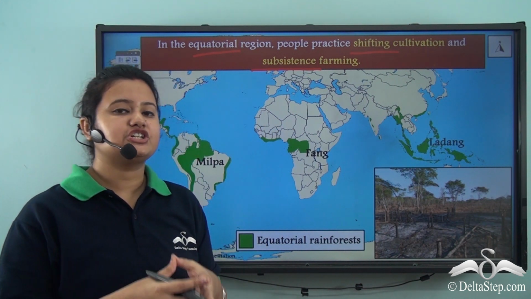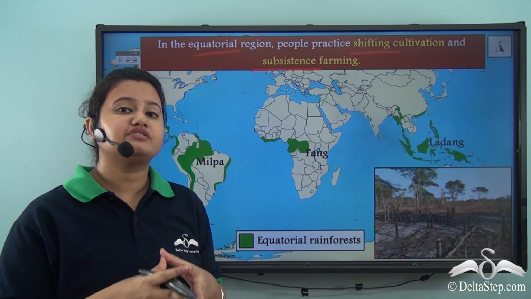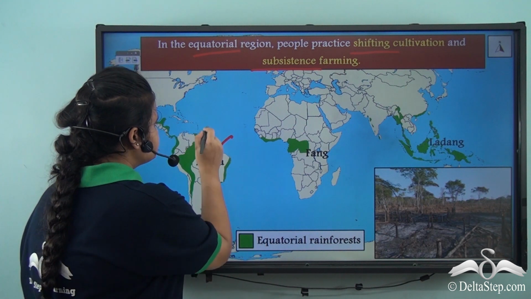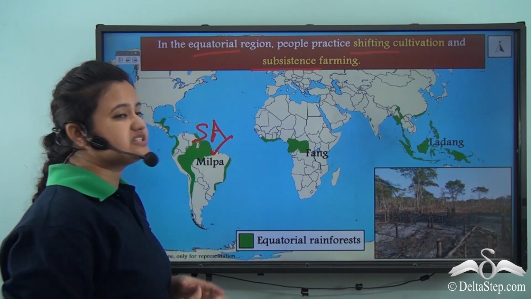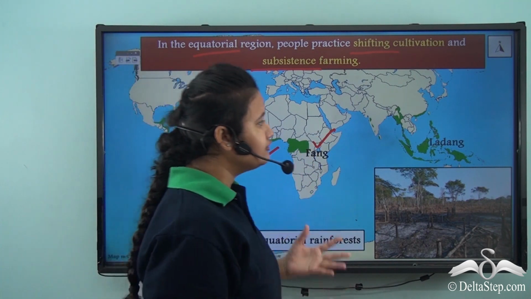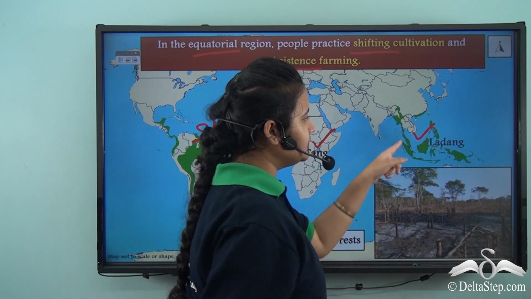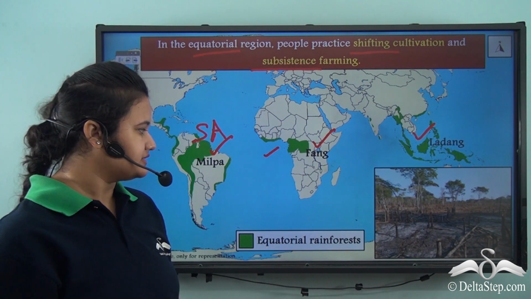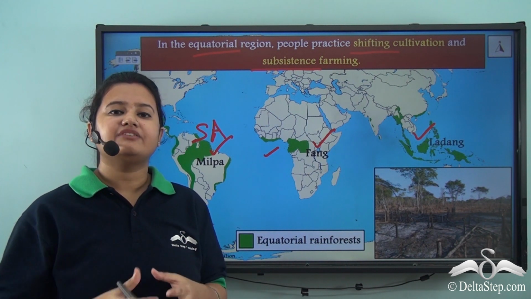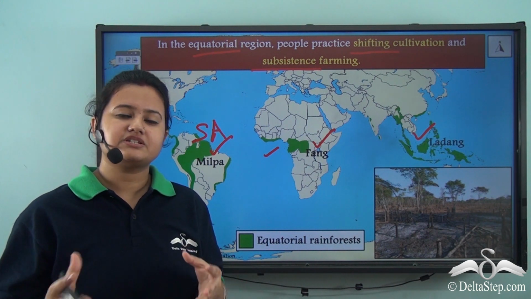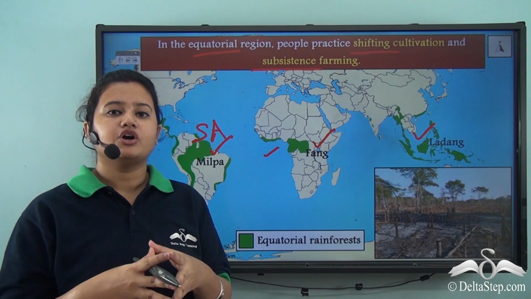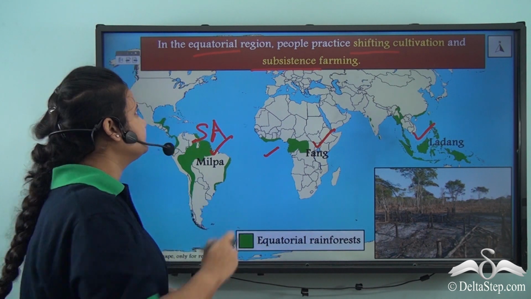Now shifting cultivation is known by different names in different parts of the world. For instance, it is known as milpa in South America. It is known as fang in Central Africa and it is further known as ladang in Indonesia and adjoining countries. So here we learned that a primary occupation of the people living in equatorial region is subsistence farming and shifting cultivation. We shall now discuss what are the main crops grown in the equatorial region.